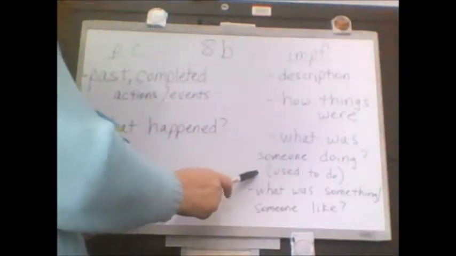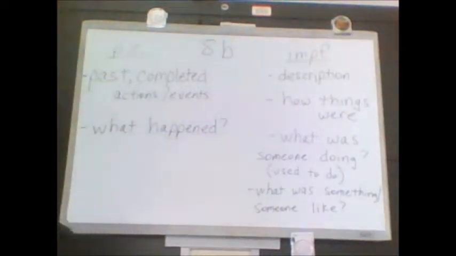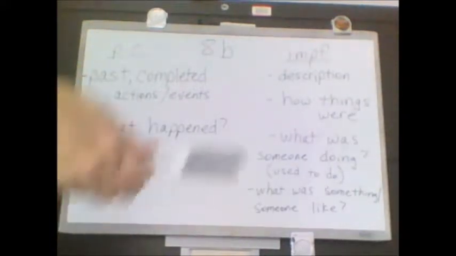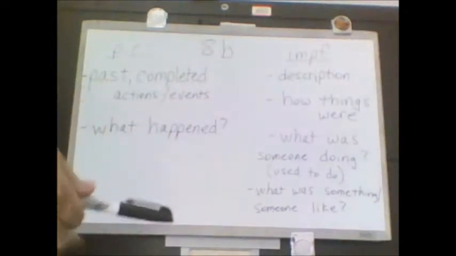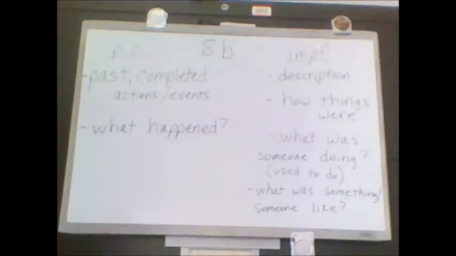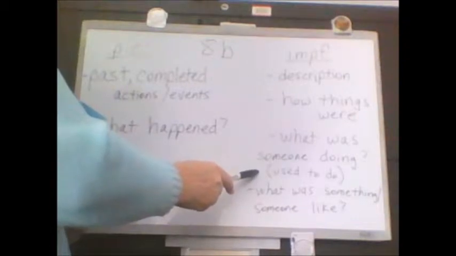Or what did someone used to do? We talked about this already the other day when we studied the imperfect by itself. An action in the past. We used to go to Put-in-Bay for our vacation when I was a child, and we used to, I don't know what, because I've never been there, I'm just making this up. We used to go canoeing, and we used to hike on the island, and we used to take a boat ride, or whatever would be appropriate. Things that someone used to do.